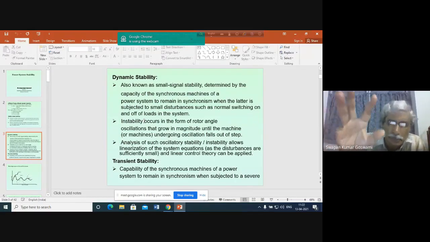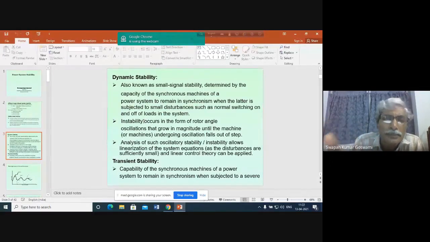Obviously, since the analysis will be rather complex here, in the context of our present knowledge of power systems, we shall not be analyzing the dynamic stability problem here. But it is important to know the difference between dynamic stability and static stability. It is important to know why the dynamic stability problem actually occurs. Okay. So the stability problem that we shall discuss mainly is the transient stability problem.